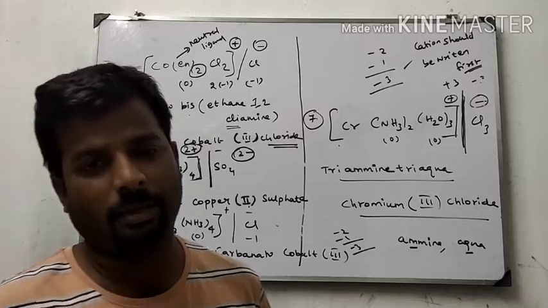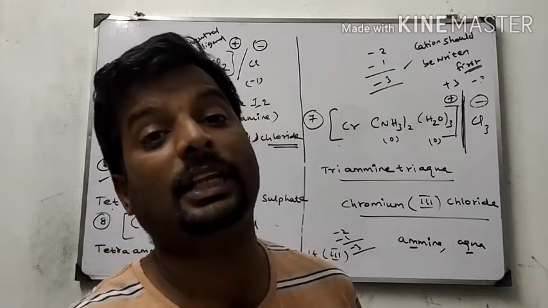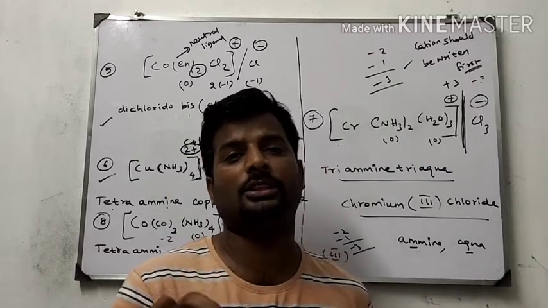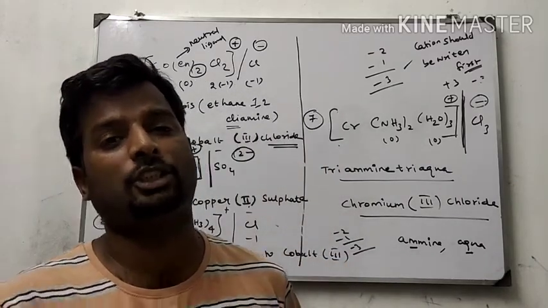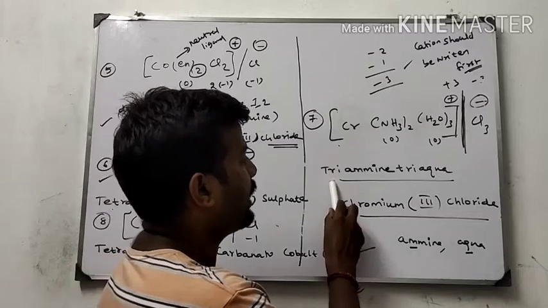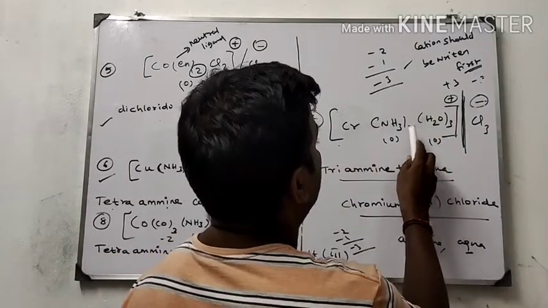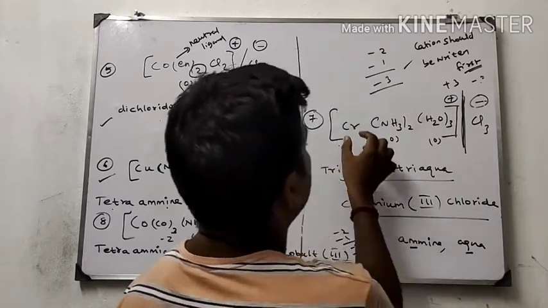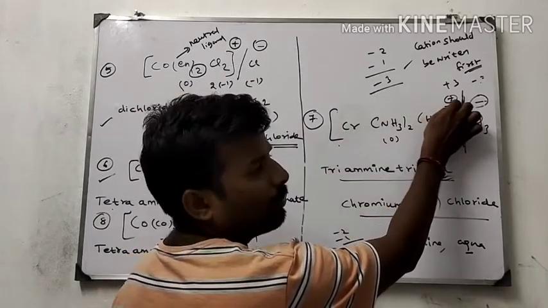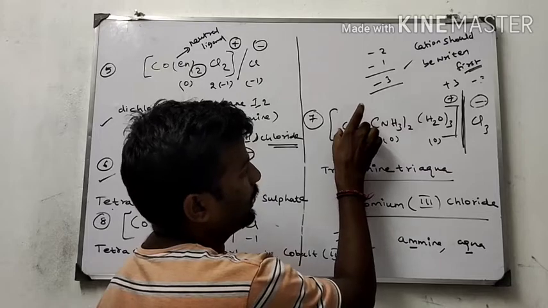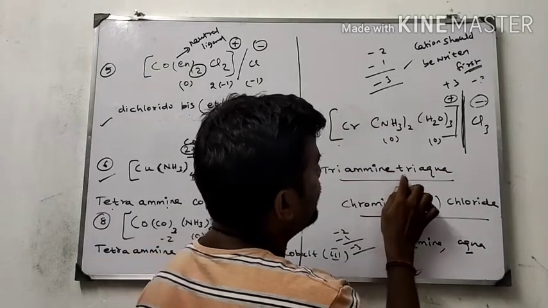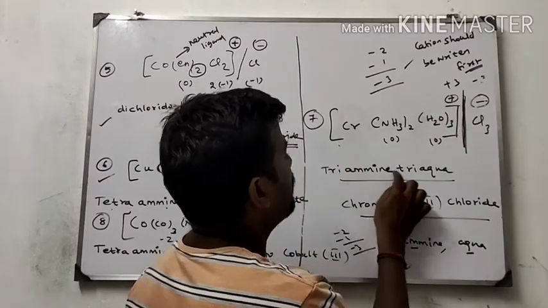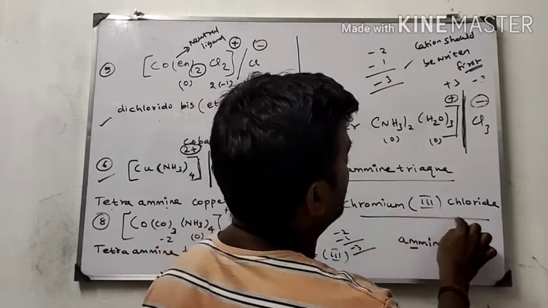Suppose the first letter of the ligands will be same, means we will check the second letter of the 2 ligands. From that second letter, which is coming first is given the first priority. Triamine triaqua chromium 3 chloride. Chromium, because it is present in cationic part, so we have to write the metal as such. Triamine triaqua, the IUPAC name of water is aqua. Triamine triaqua chromium 3 chloride.